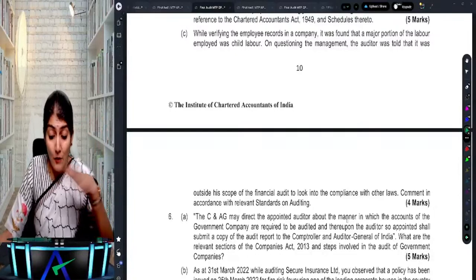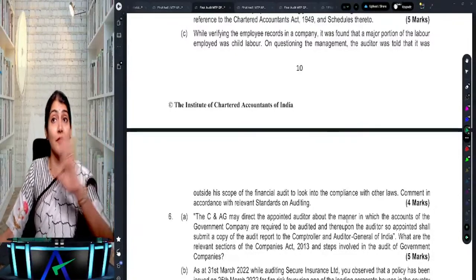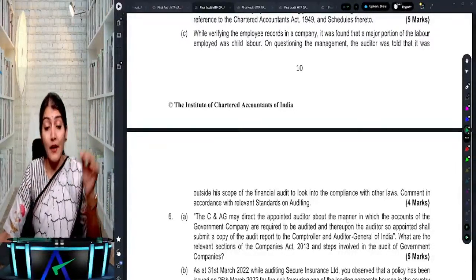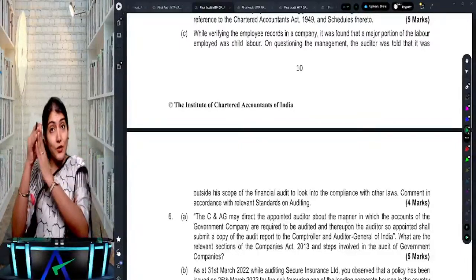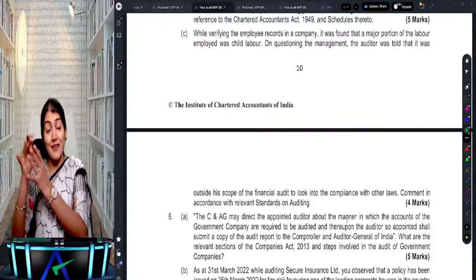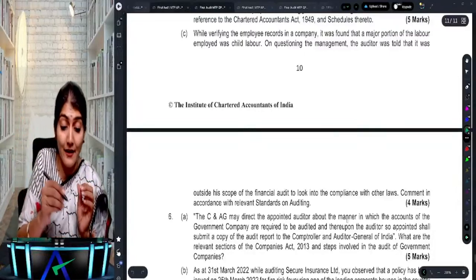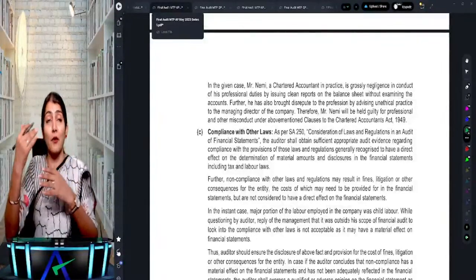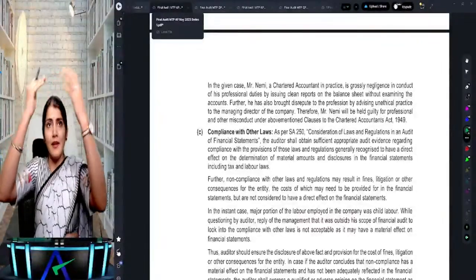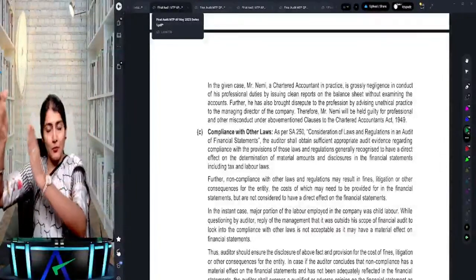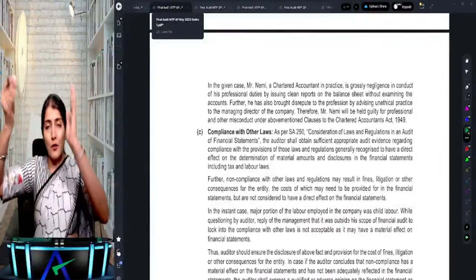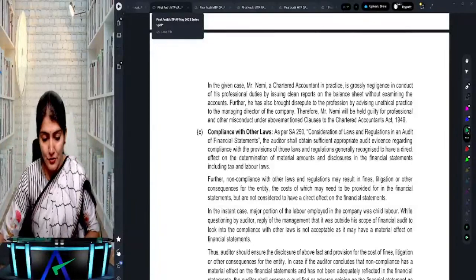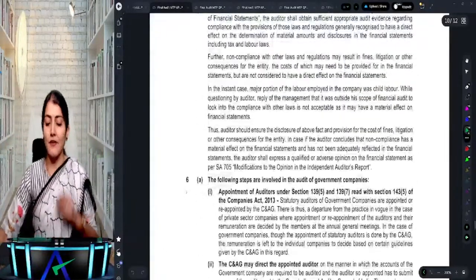Right, and he was told that it's outside the scope of his audit to check for compliance with other laws. No, it is very much within the scope of the audit itself. So what does it say? For other laws and regulations, the auditor needs to perform the specified audit procedures: inquiry and inspection. And if management does not allow you to check the compliance with other laws and regulations, then it will be a limitation on scope. And what happens due to a limitation on scope? The auditor will have to modify his opinion.